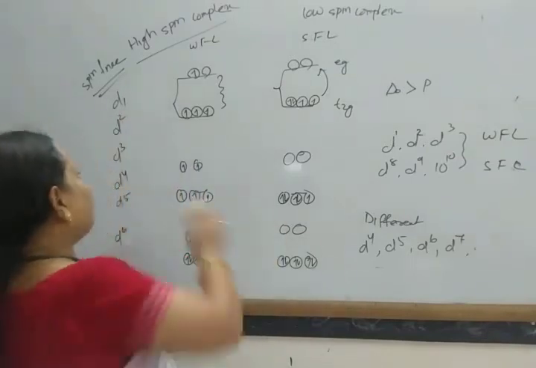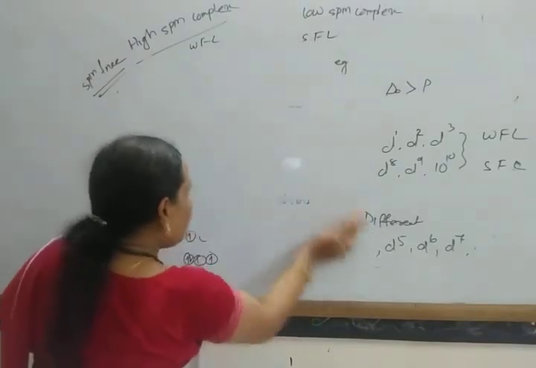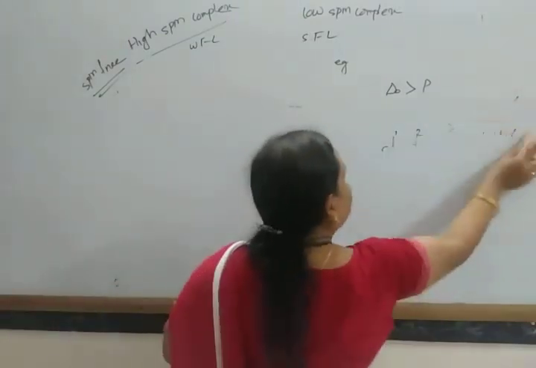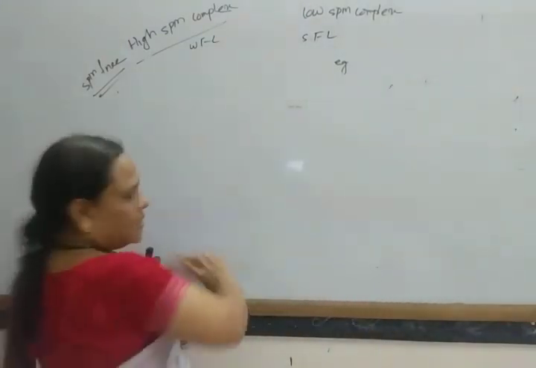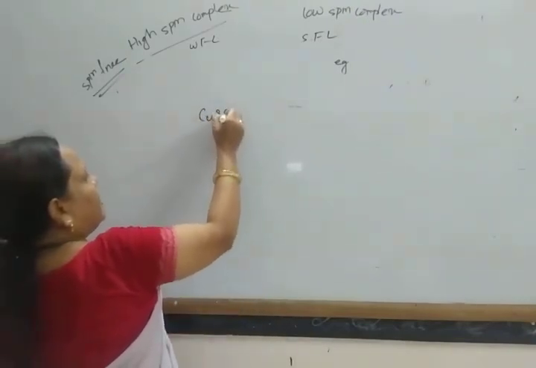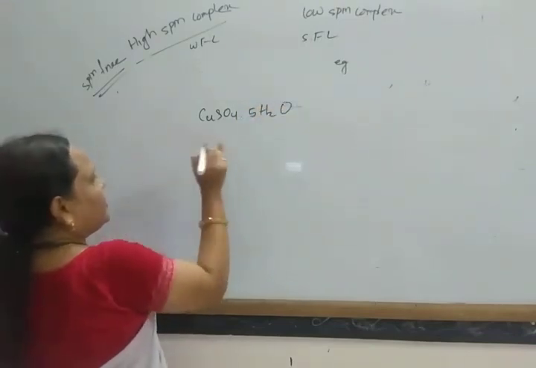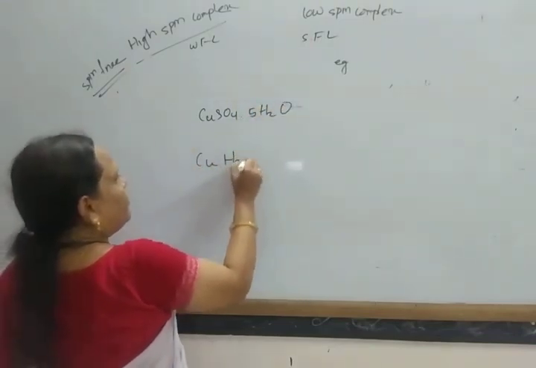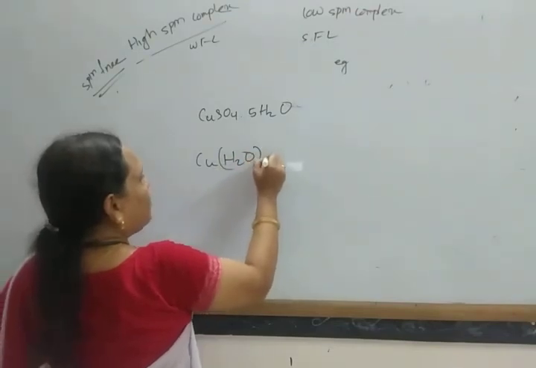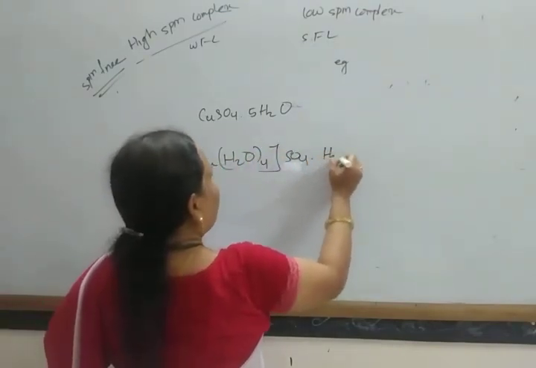For example, suppose we consider the case of copper sulfate pentahydrate, CuSO4 5H2O. It exists as [Cu(H2O)4]SO4·H2O.